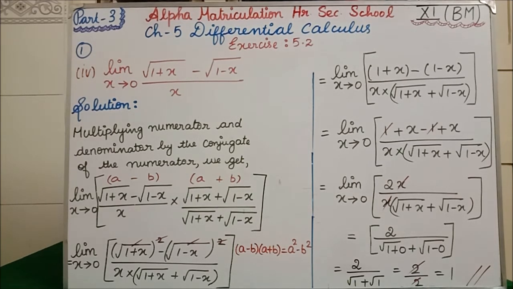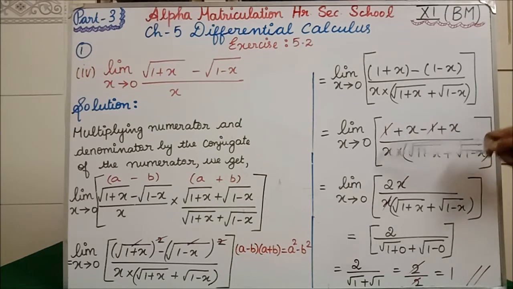Clear now? The next step: since the square and square root get cancelled, what will remain in the bracket? 1 plus x minus 1 minus x, divided by x into square root of 1 plus x plus square root of 1 minus x. Clear? The next step, we are taking this minus inside. 1 plus x minus 1 into 1 is minus 1, and minus into minus is plus x.